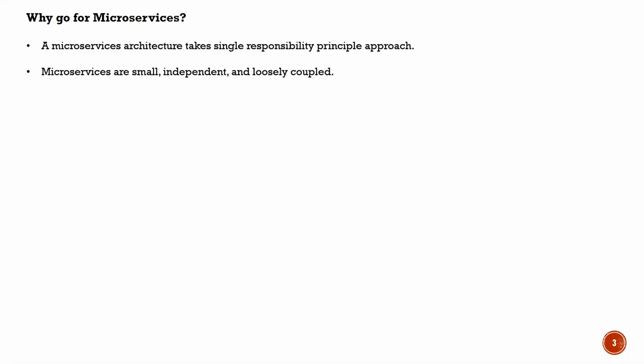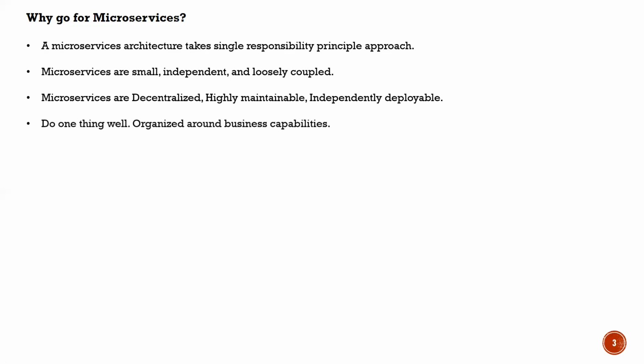When it comes to microservices being loosely coupled, yes, they are loosely coupled because the code is now differentiated. Each service's code is in different small chunks of code, right? So when you change anything, it doesn't affect other services. That's the main intention of microservices. Also, microservices are decentralized, highly maintainable, and independently deployable. As we code each microservice differently, we can deploy it separately, and we can also maintain that code for each microservice individually.